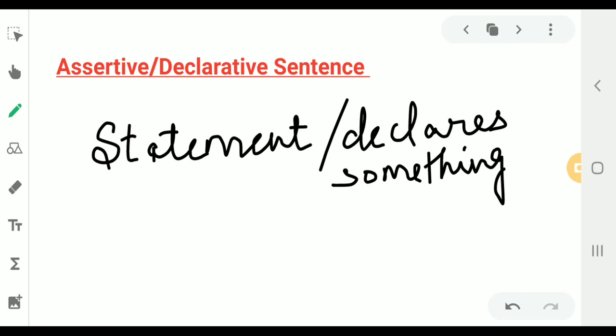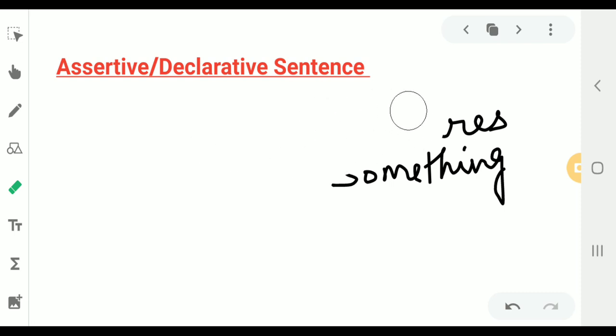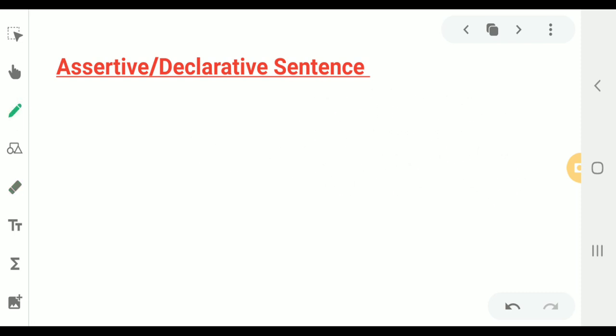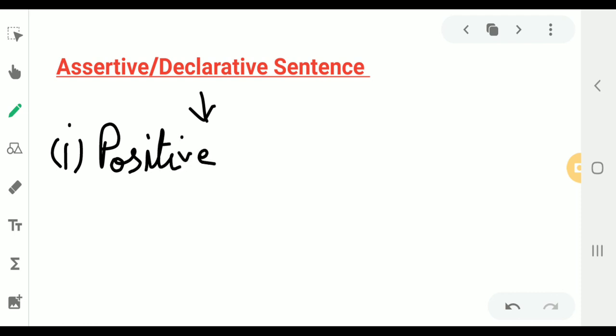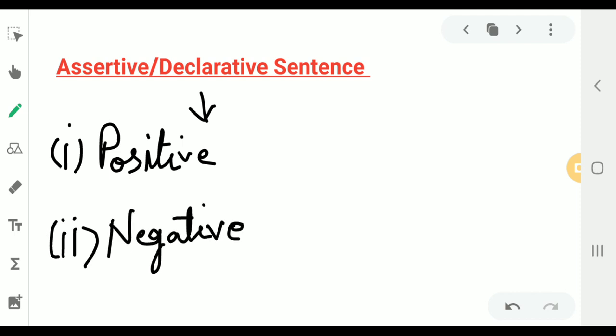Now, we must also understand that assertive sentences are of two types or kinds. First one is known as positive sentence. And the second one is known as negative sentence. Now, positive sentences are also known as affirmative sentence.